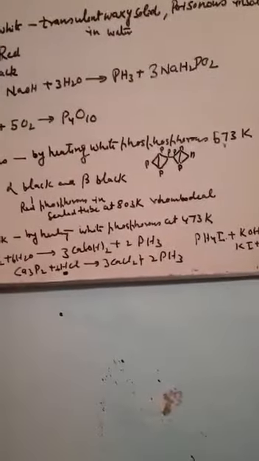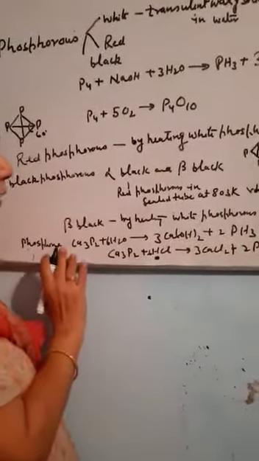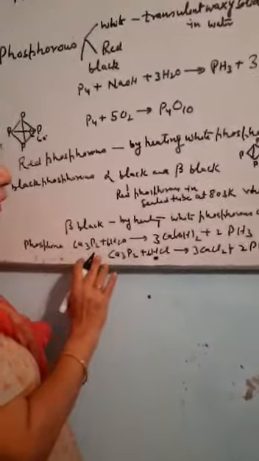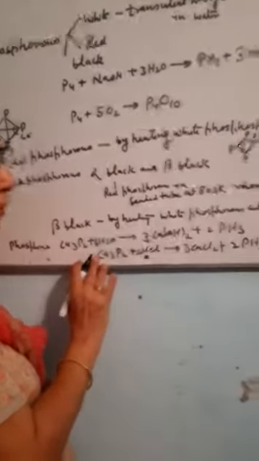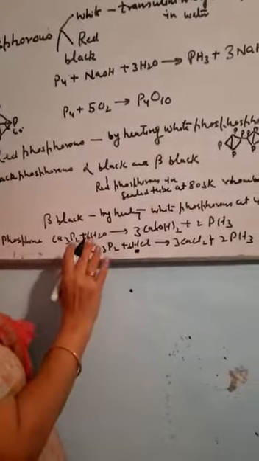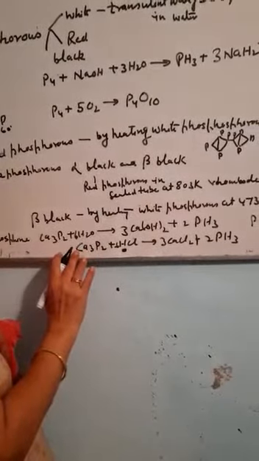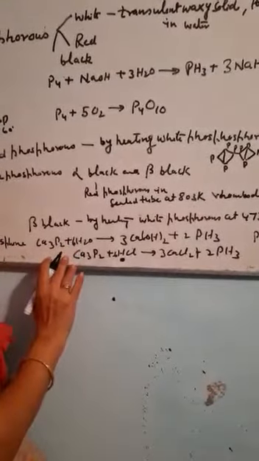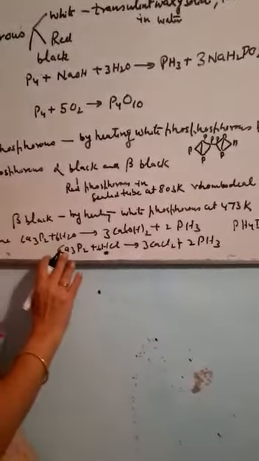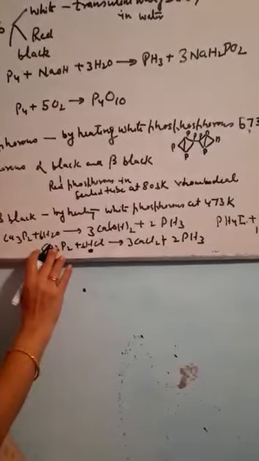This phosphine is non-inflammable when it is pure, but it catches fire if there is a presence of P2H4 or P4 vapors.